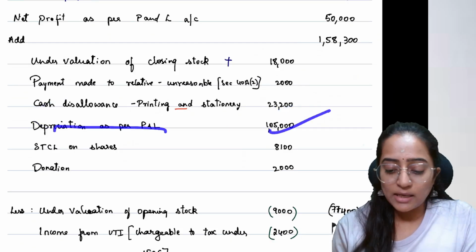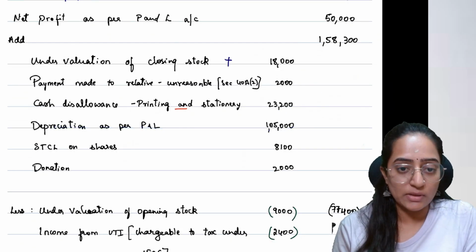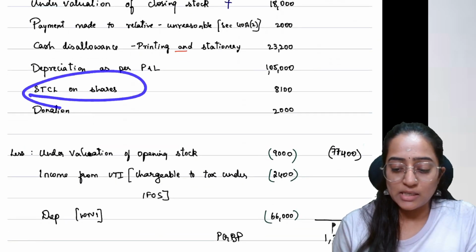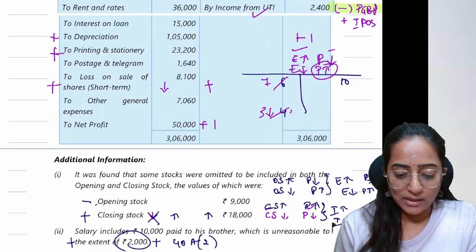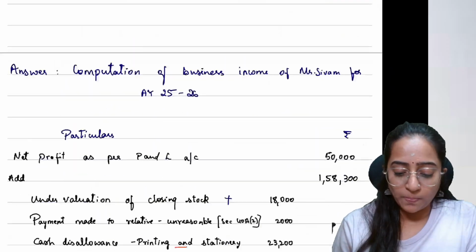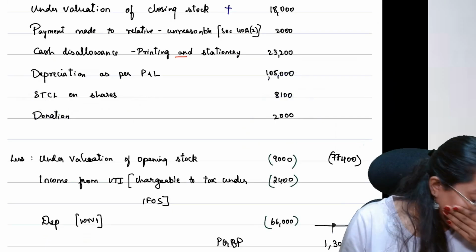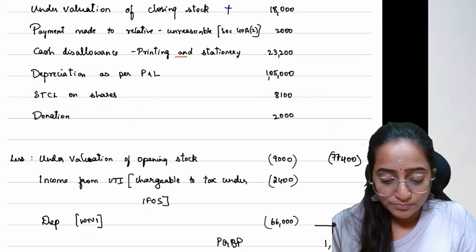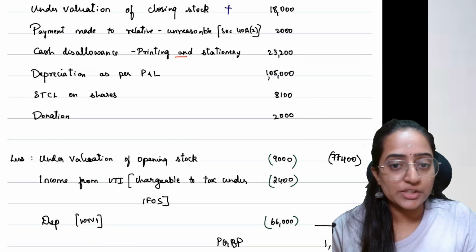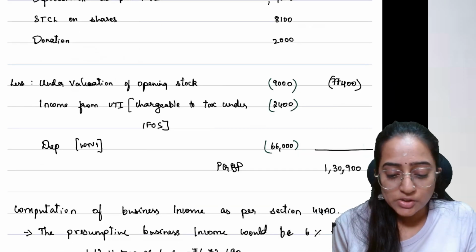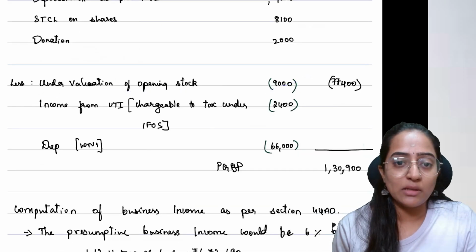Depreciation as per income tax, depreciation as per P&L 1,05,000. Short-term capital gain on shares, I told you, no. Short-term capital gain on shares 8,100. You are going to add it. And donation also, 2,000. Undervaluation of the opening stock is going to be how much, people? 9,000. I told you.